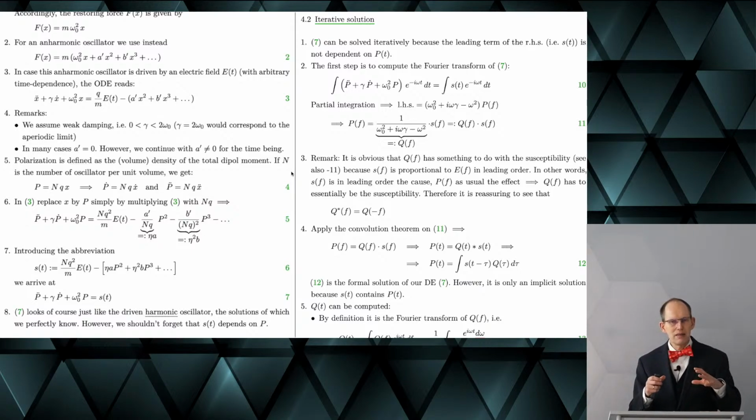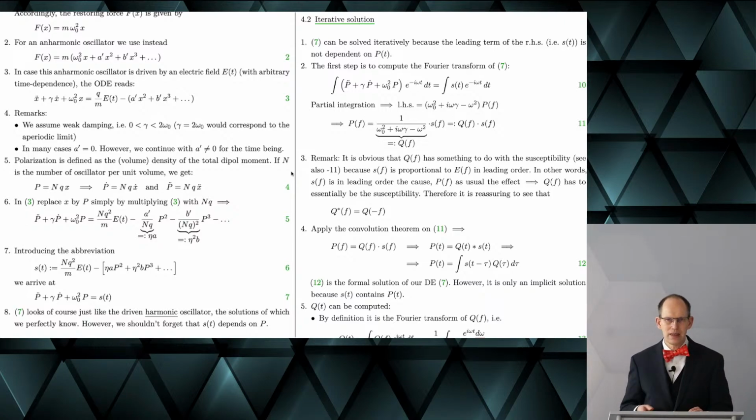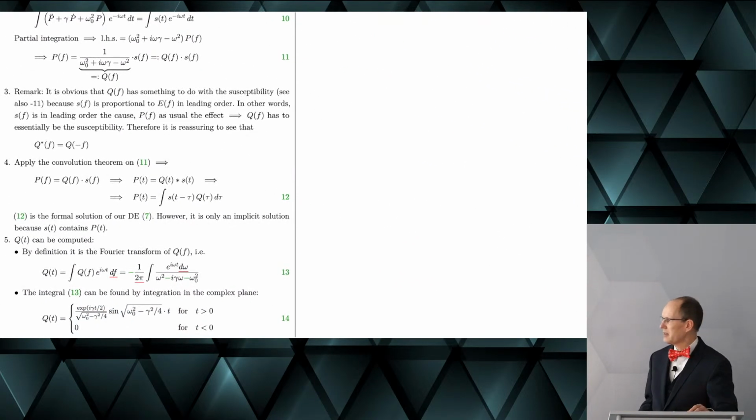So you find the very thing that I introduced when we were discussing the response function. Here the thing is actually a little bit more complicated. It's kind of a formal solution to our differential equation, to this differential equation 7. However, it's only an implicit solution because S still contains P. But nevertheless, at least formally, it is some progress, or looks like some progress.